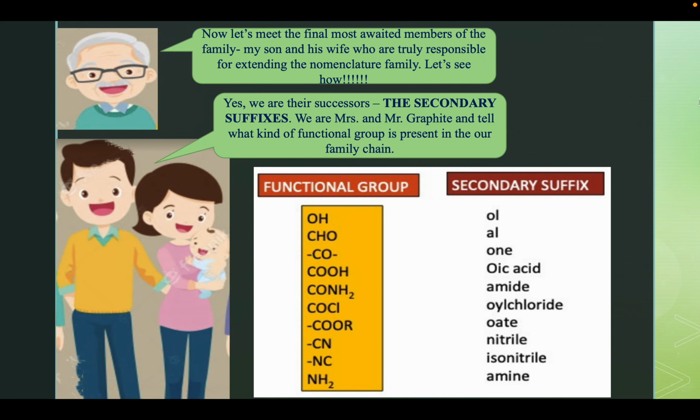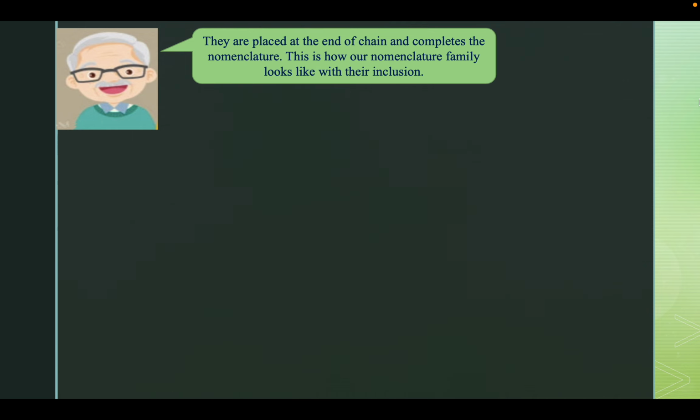For example, if the functional group is OH, our name becomes ol. For CHO, our name becomes al, which is an aldehyde. For COOH, which is carboxylic acid, our name becomes oic acid. And these are the commonly used functional groups and commonly used names that we would be using in the further examples. They are placed at the end of the chain and complete the nomenclature.